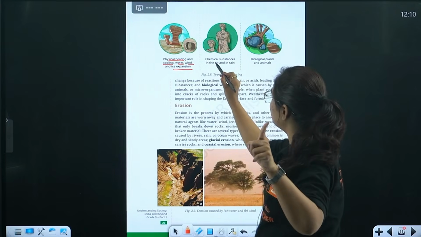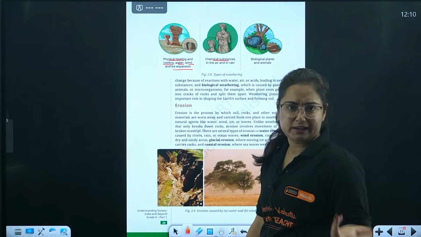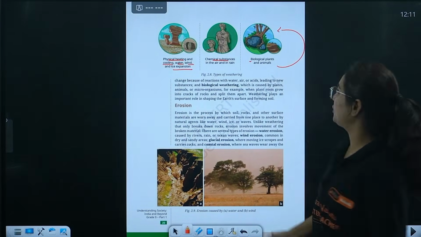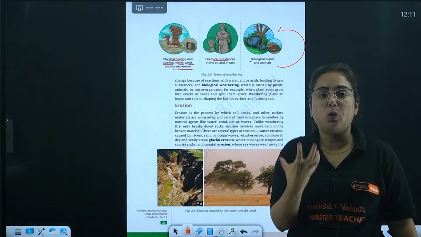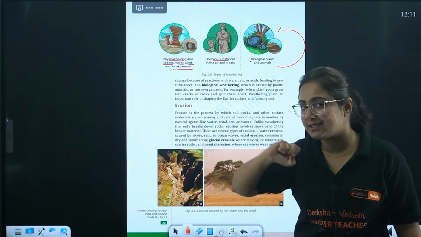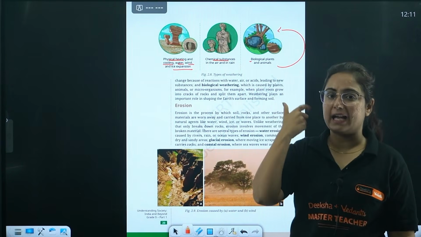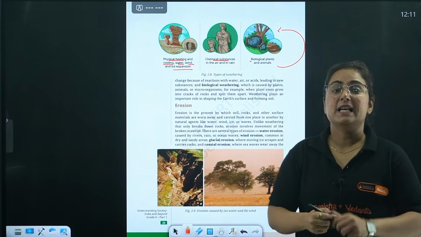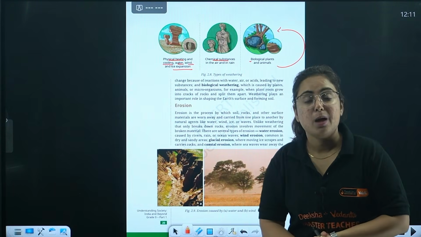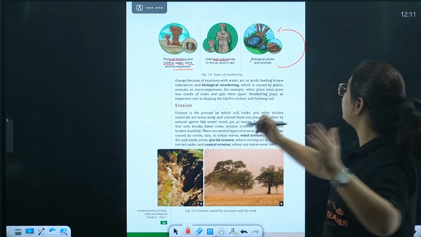The second can be caused due to the chemical substances present in the air or in the rain, acid rain. And the third one is biological. You can have a look at this picture, how the roots of the plant hold a rock, which creates immense pressure leading to the breakage, and hence this is known as weathering. So there are three types of weathering, and the definition is very important. Separate very short answers can come, and an altogether 5-marker question can come: explain weathering. What are the different types of weathering?